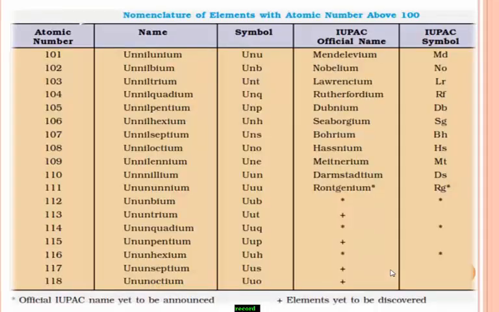Some examples are given in this chart. If I take the example 108, observe the name of element 108: 1 means un, 0 means nil, 8 means oct, and the common ending IUM. Therefore, the name of this element becomes unnilOctium. Similarly, for 115, the name is ununpentium, etc.